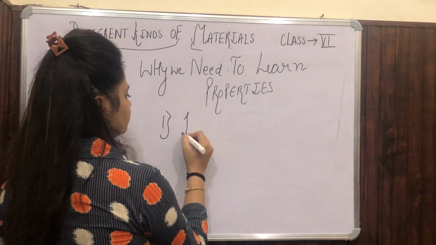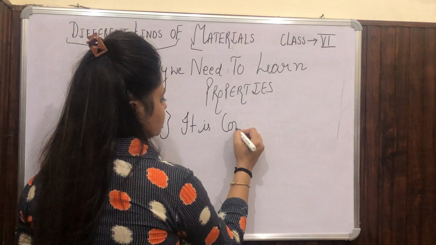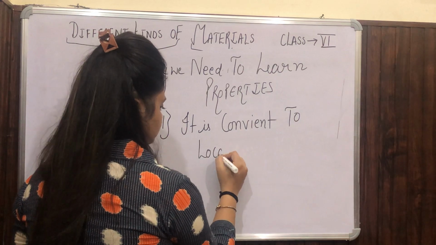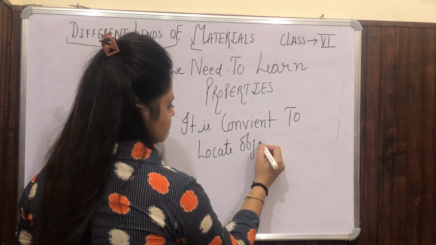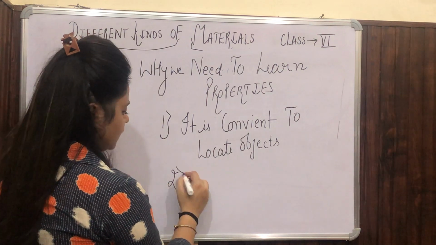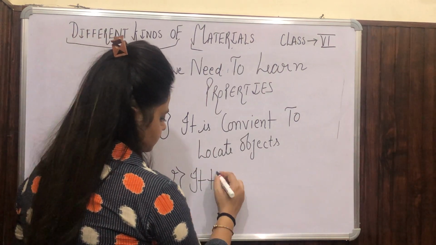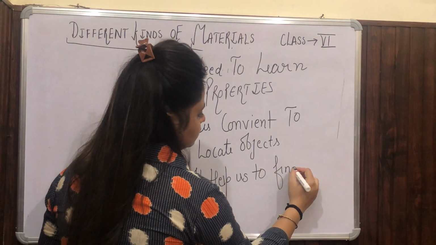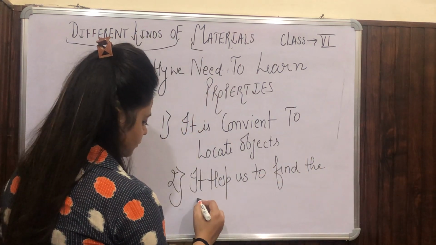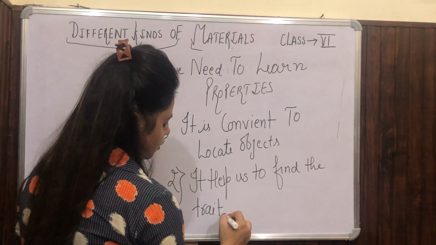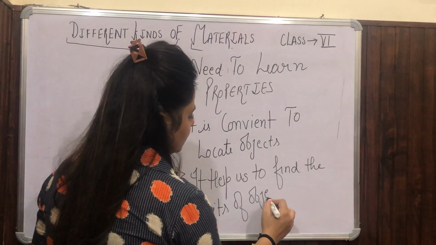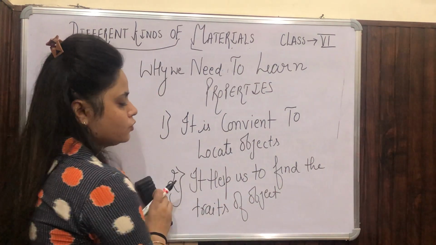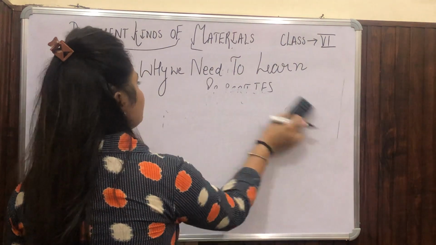The first thing is that it is convenient to locate objects, okay? And the second is that it helps us to find the traits of an object. These are the two things. It becomes convenient to know where the object is exactly, and the second thing is that we learn about the character of the object, like the traits of the object.